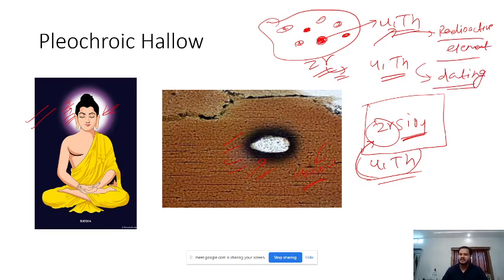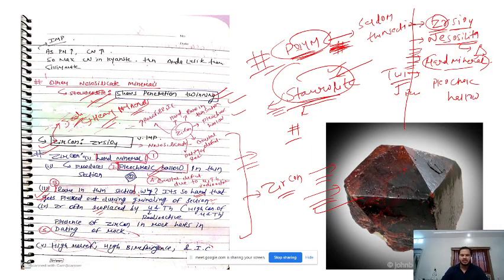So if we find zircon in a rock, then it is easy for us to date the rock. We can know the age of the rock and other things, the geological history. So that is the significance of zircon, that it helps us in dating of the rock in which it is formed. And some other properties of zircon, like optical properties,